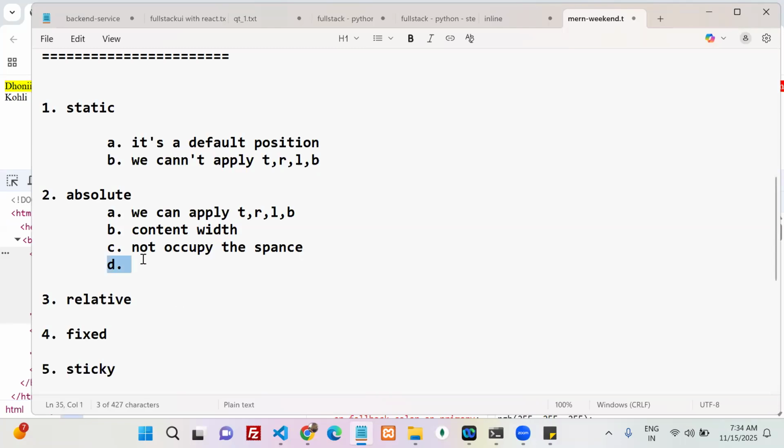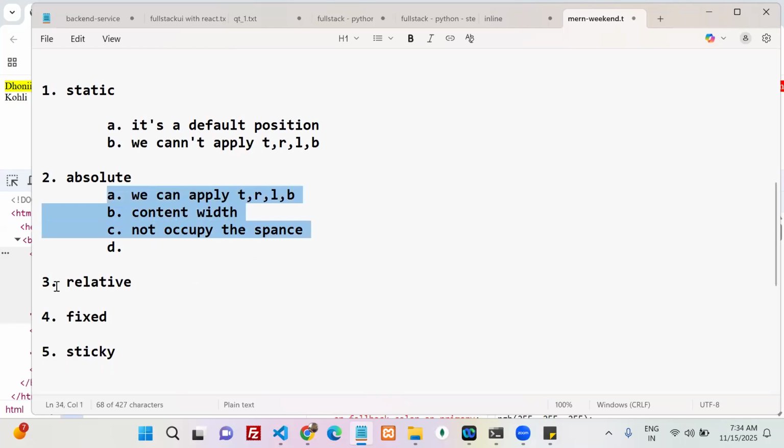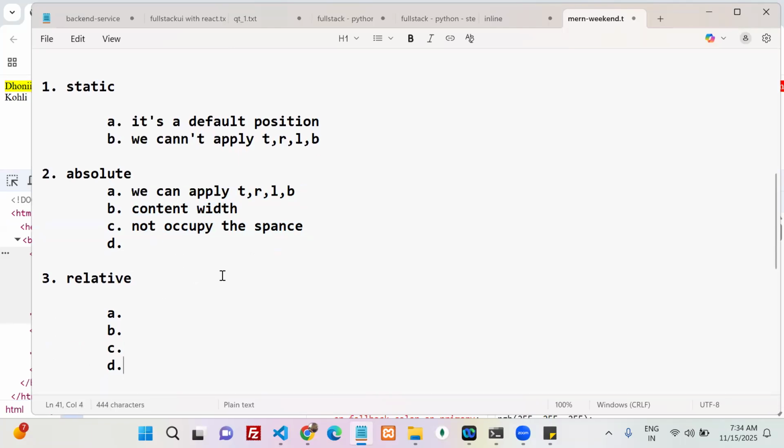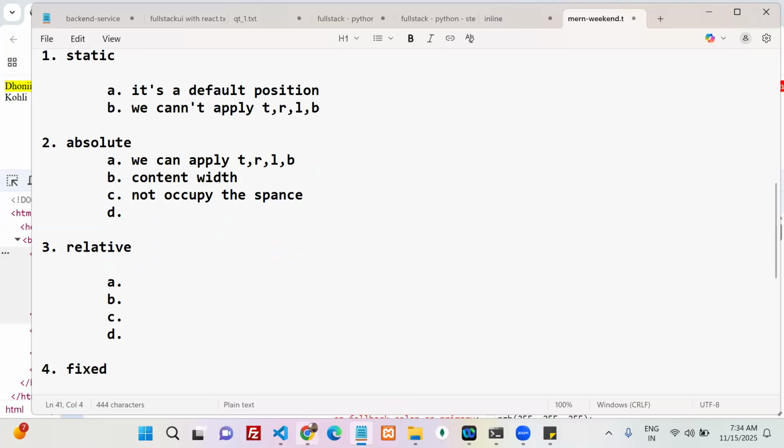The fourth point is there, na? Just wait, the fourth point is important. These three points, can I apply them for the remaining positions? Come on. First point. Let's go to relative now.